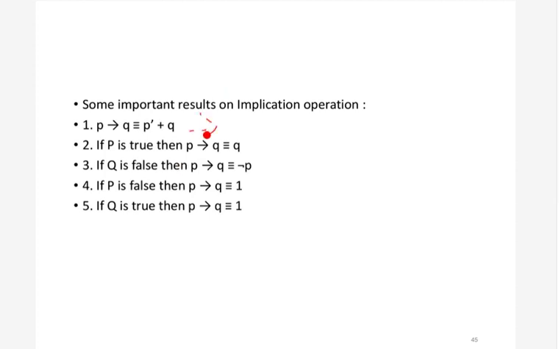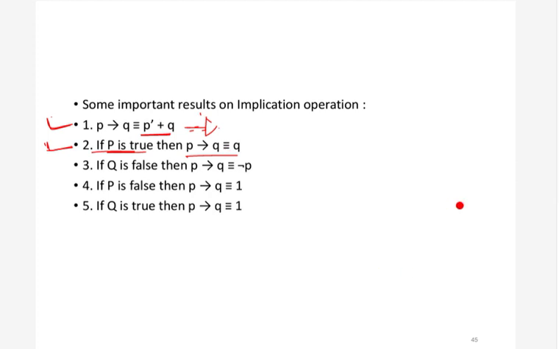Now, some important results on the implication operation. This result we have already seen: p implies q is the same as p dash plus q. Next, if p is true, then remember this thing. What about this? We can write p implies q like this, p dash plus q, right?